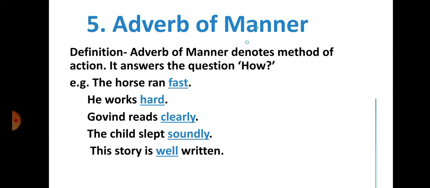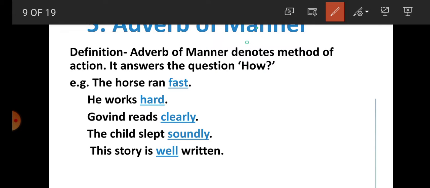Number 5, adverb of manner. What is adverb of manner? Students, adverb of manner denotes the method of an action. It answers the question how. It tells about the manner of the action.